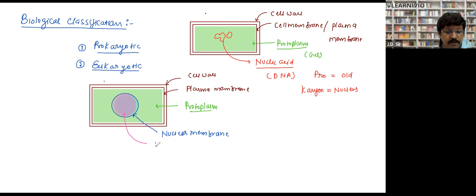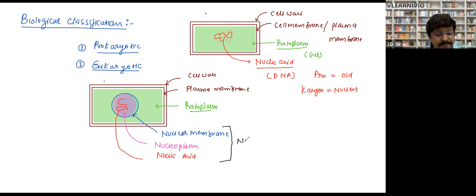It was also a gel-like thing. Nucleoplasm is not present in prokaryotes. And again, inside there, a thread-like structure, this was DNA, or nucleic acid. When all these three structures come together, we use the term nucleus.